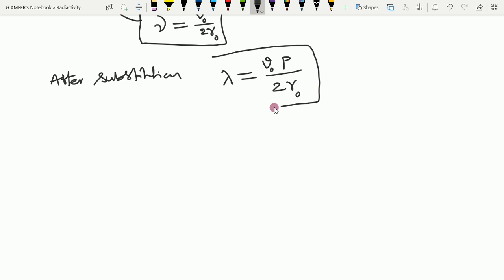So v0 is the velocity of the alpha particle formed inside. Okay, fine, well and good. Then what is required here? r0, anyway, is fine. We require the P. So what will P be here?